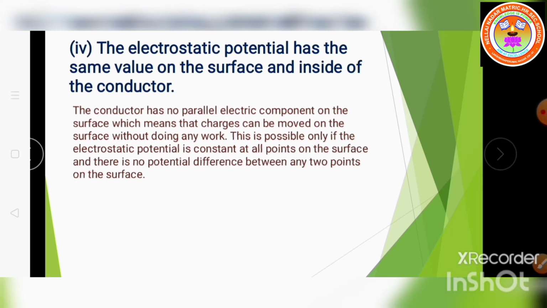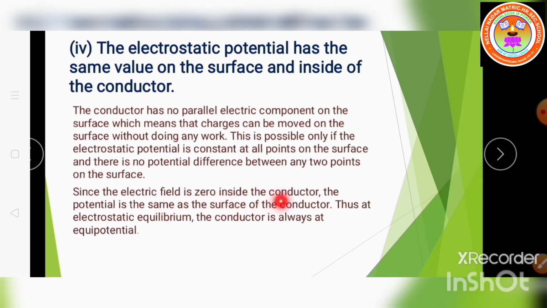Okay, understand children? Since the electric field is 0 inside the conductor, the potential is the same as the surface of the conductor. So the electric field is 0 inside the conductor, the potential is the same as the surface of the conductor, and at electrostatic equilibrium, the conductor is always at equipotential.